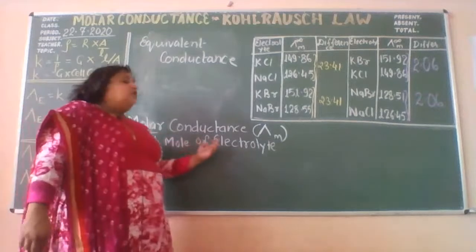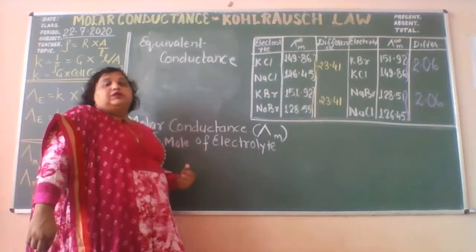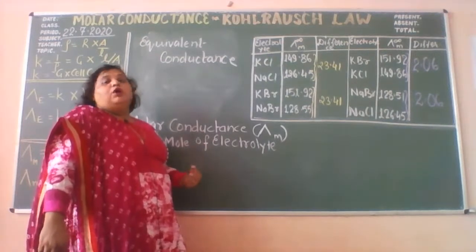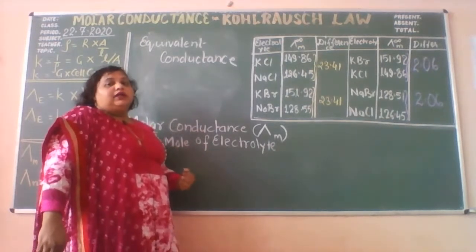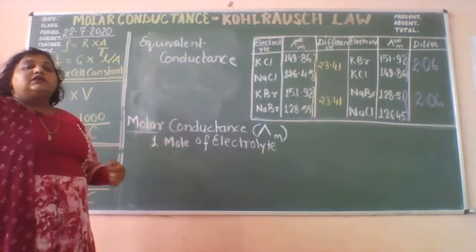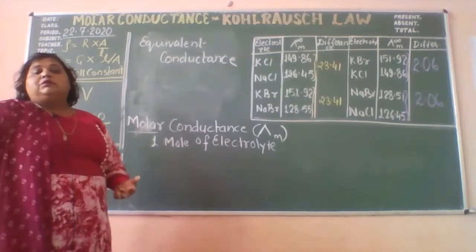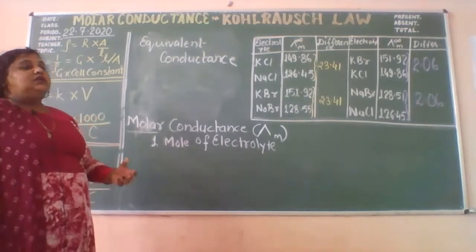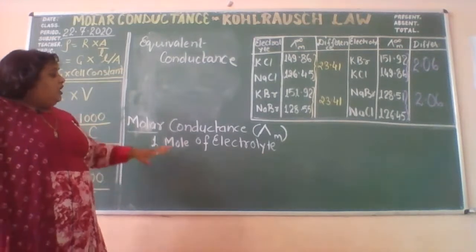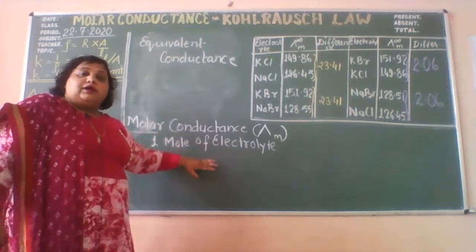Suppose I have a solution of 1 cubic centimeter, and this has 1 mole of the electrolyte. In this case, we just discussed that the conductance of 1 cubic centimeter of the solution is K, conductivity. So here the molar conductance will be equal to conductivity.